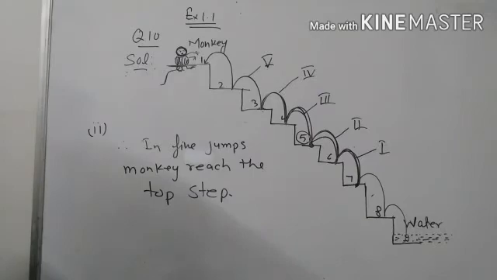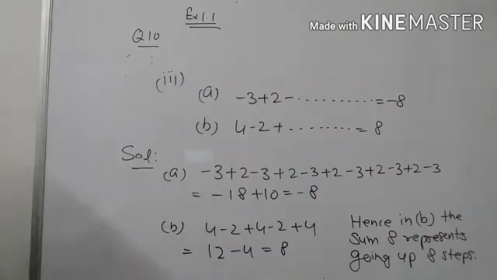Now the third part. In the third part, if the number of steps moved down is represented by a negative integer and the number of steps moved up by a positive integer, represent his moves in part first and second by completing the following A and B parts. In A, the sum -8 represents going down by 8 steps. So what will the sum 8 in B represent?